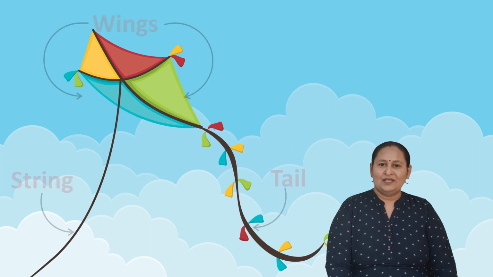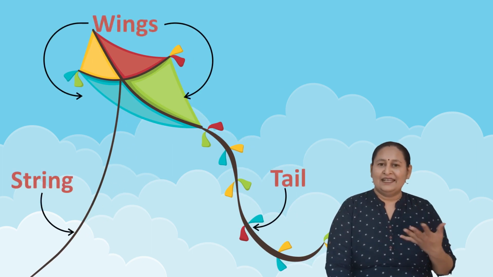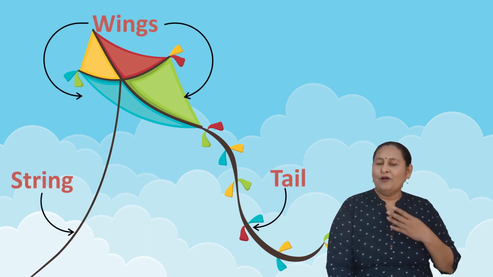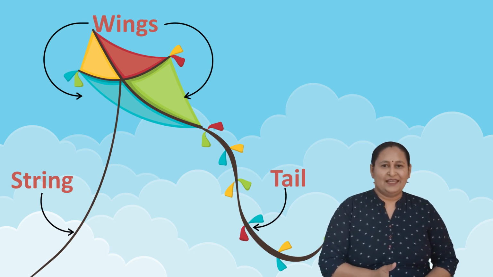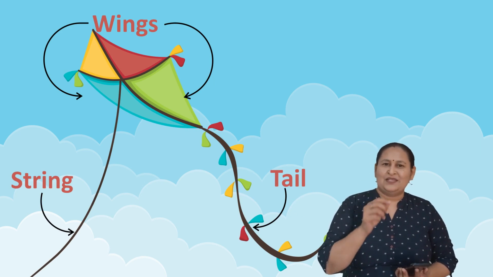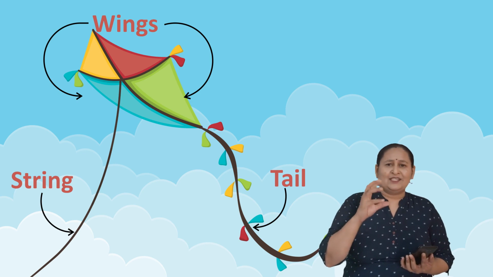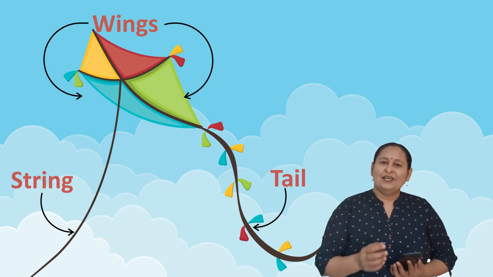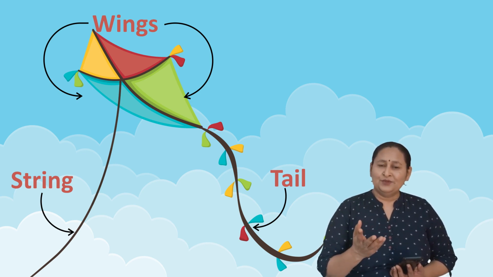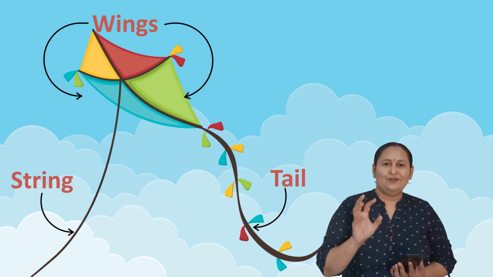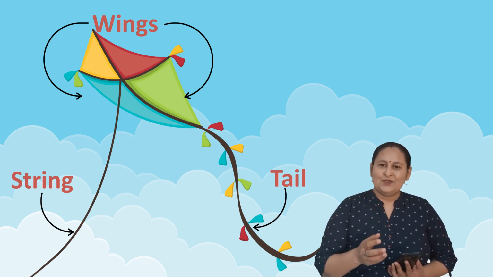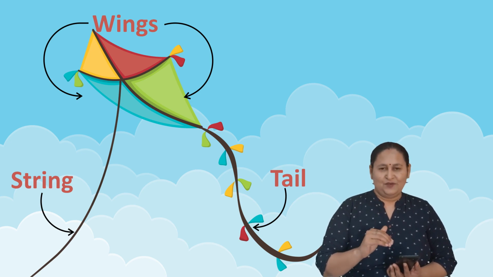The poem Kite is all about the action of flying a kite there in the sky. You all must have seen kites flying in the sky. Colorful kites with tails, without tails, big, small, all sorts of kites. They look so beautiful when they're new there up in the sky. The blue sky is all covered with colorful papers, the colorful kites. So that action has been described over here.